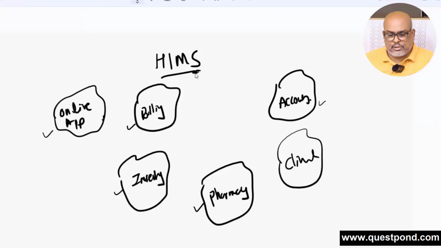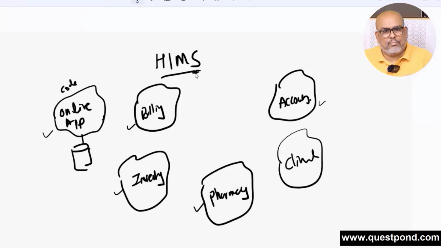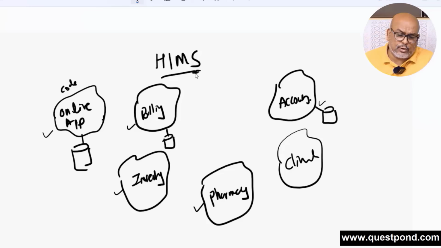What you do in a microservice is that you take each one of these functionalities and you create a separate service. Each one of these functionalities will have its own code base and its own database. It is like a self-contained application by itself. For example, you have billing here, it has its own database, and you have accounting here, with its own database.